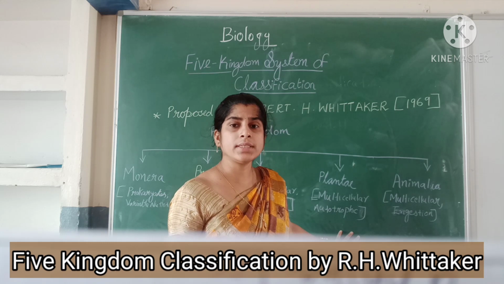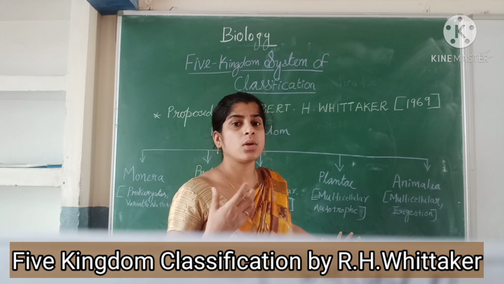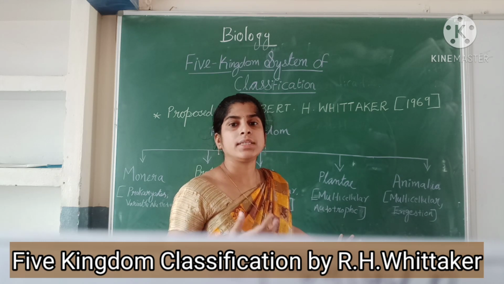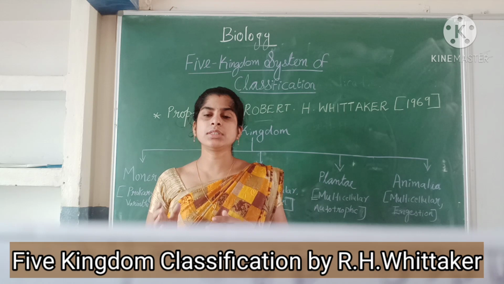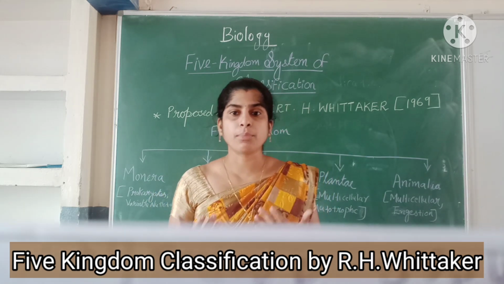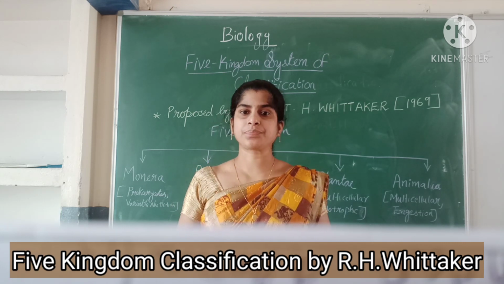The two kingdom classification lasted for a very long time, but did not last forever. Why?